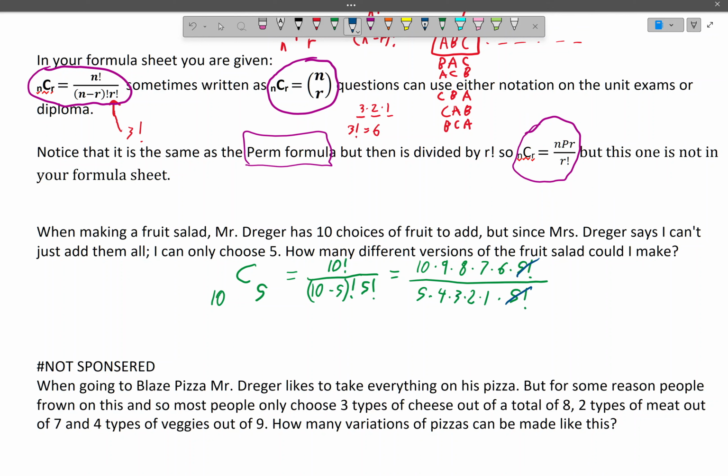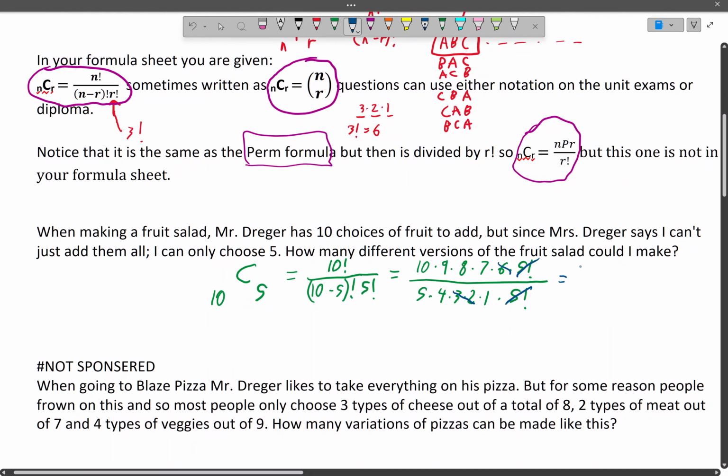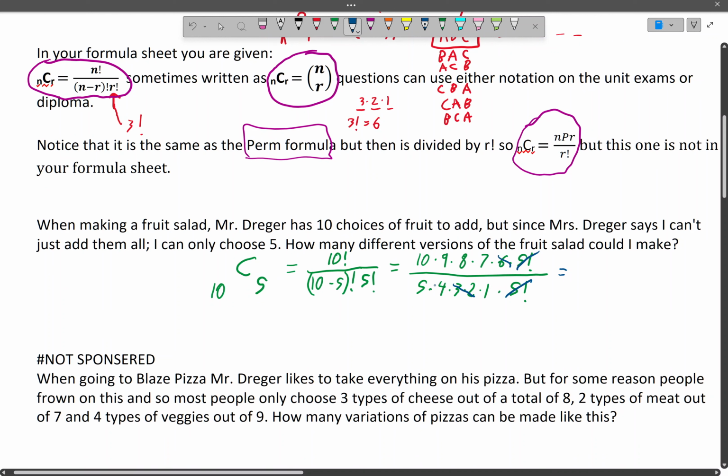Those cancel. The 3 and the 2 can cancel with the 6. I can divide the 5 and the 10 to get a 2. But I'm also going to simplify with the 4.